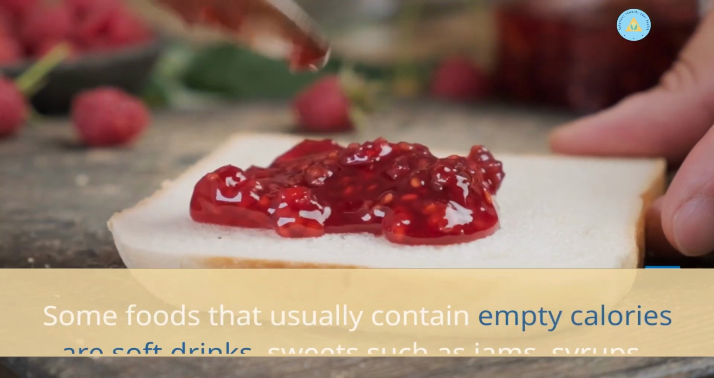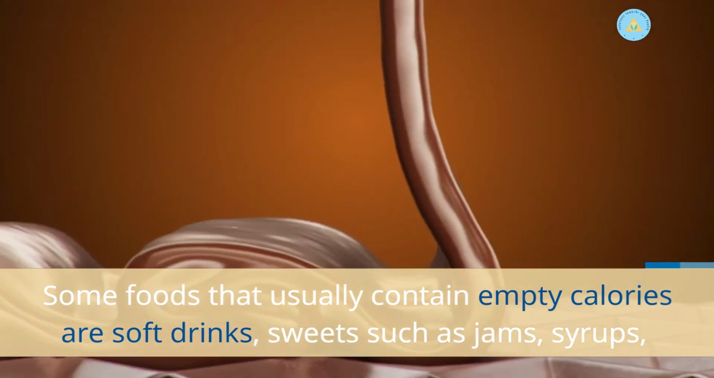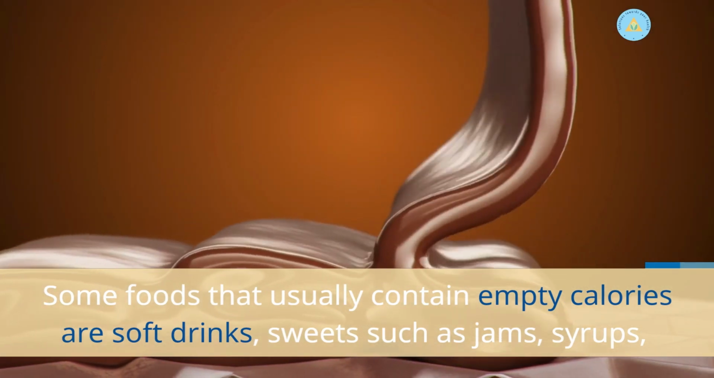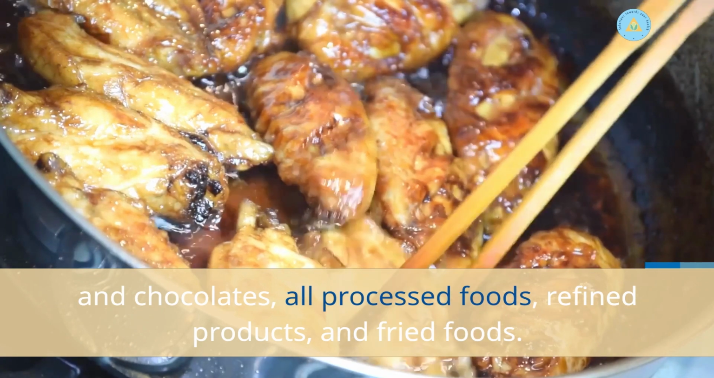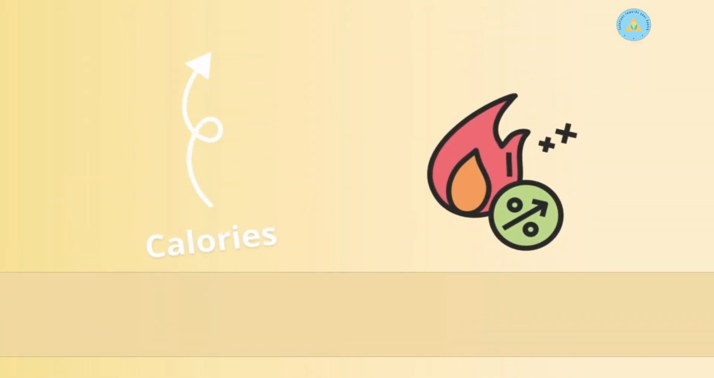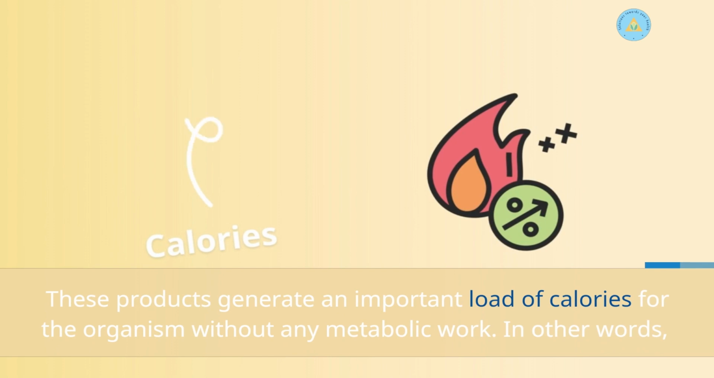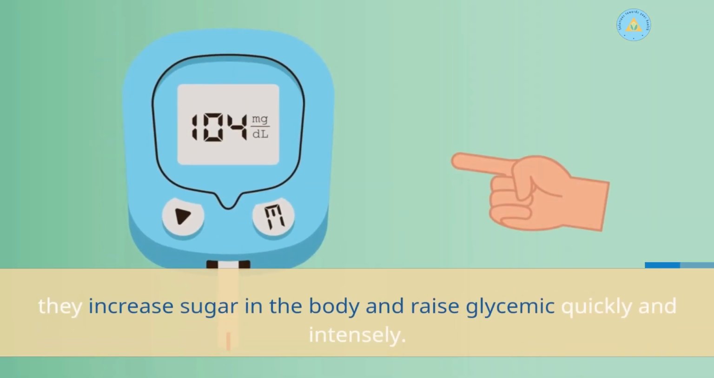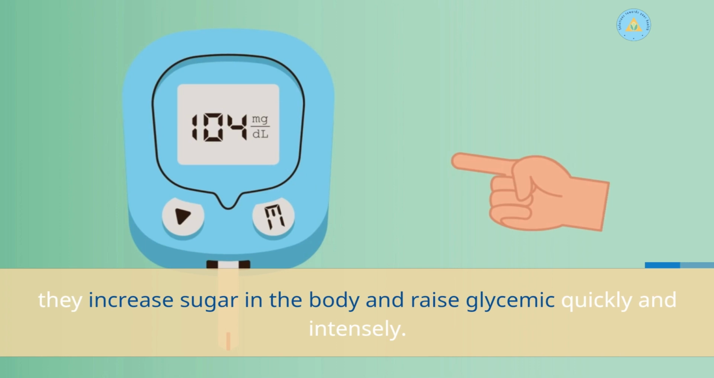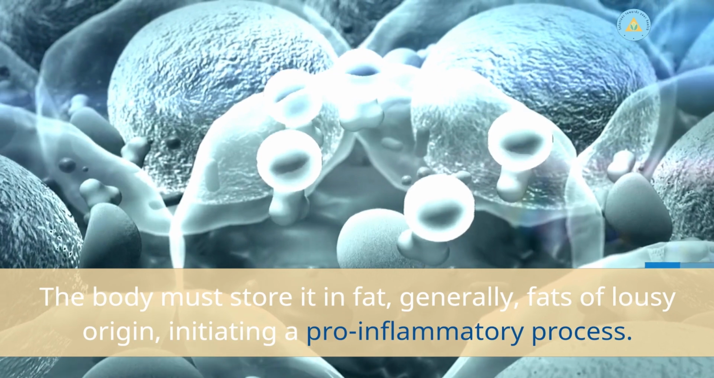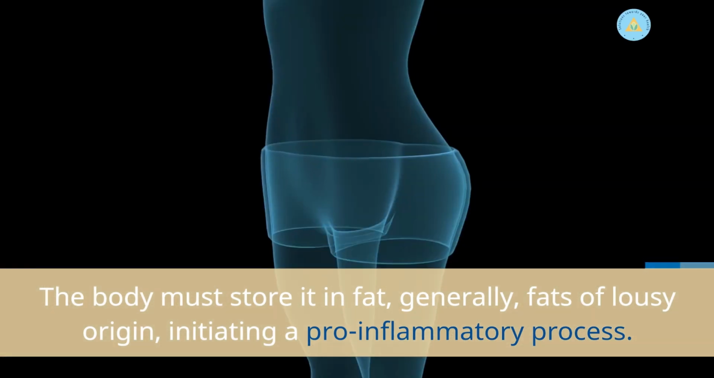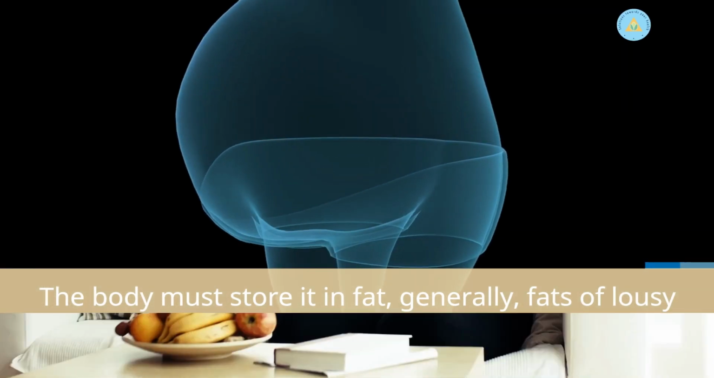Some foods that usually contain empty calories are soft drinks, sweets such as jams, syrups, and chocolates, all processed foods, refined products, and fried foods. These products generate an important load of calories for the organism without any metabolic work. In other words, they increase sugar in the body and raise glycemia quickly and intensely. The body must store it in fat, generally fats of poor quality, initiating a pro-inflammatory process.